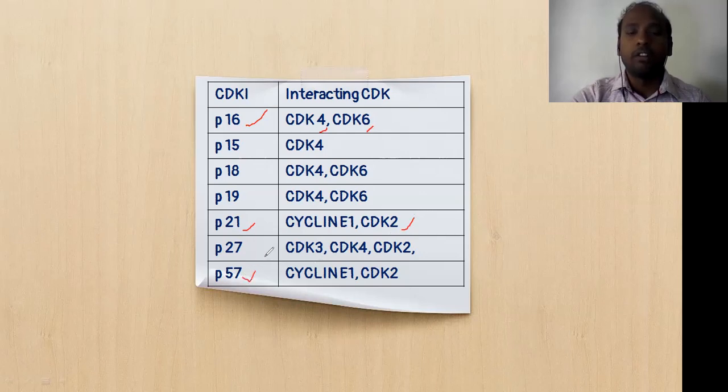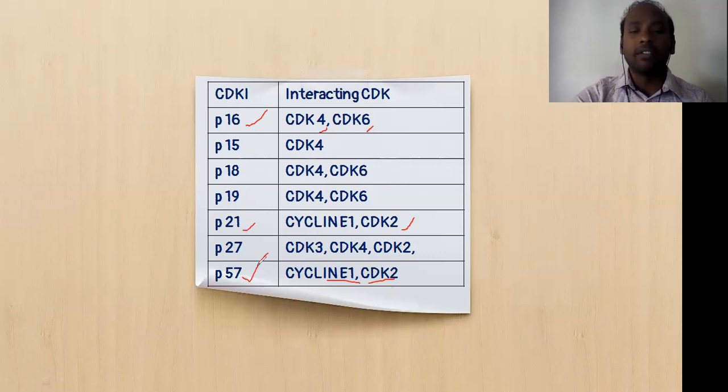Of course, this is a well-known inhibitor. This can be expressed in the case of improper cell division, damaged DNA, or improper DNA replication. In that process, P57 will be activated, and it will inhibit CDK2 and cyclin E1, so that the cell stage will not progress. So these are very essential inhibitors that can inhibit various kinds of kinases.